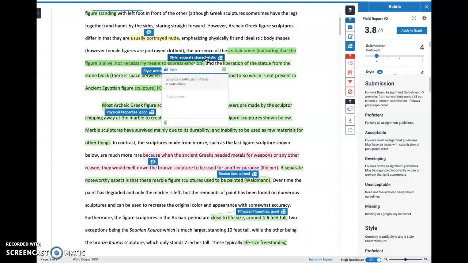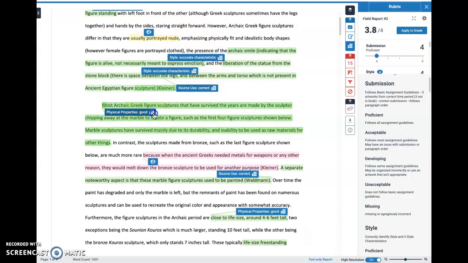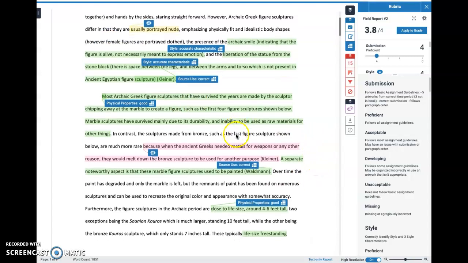So when I click on this, it'll say you've accurately identified the style. This little thing here tells us that that's part of style. That first paragraph is style. This one here down here, if we click on it, it tells us that's part of physical properties. If we see, let's see if I can find one.